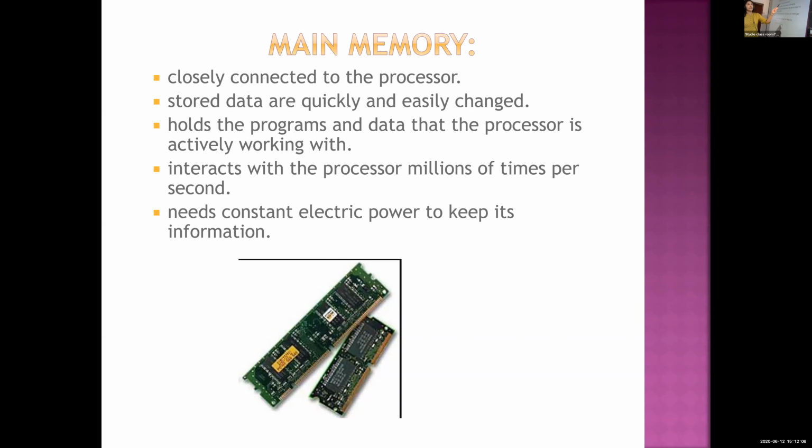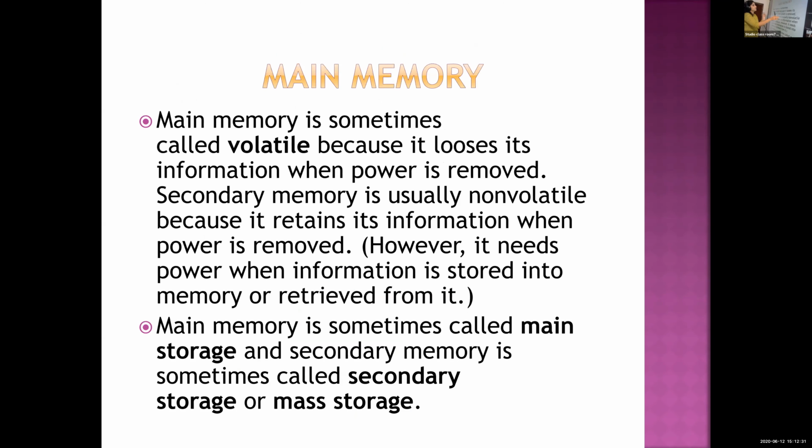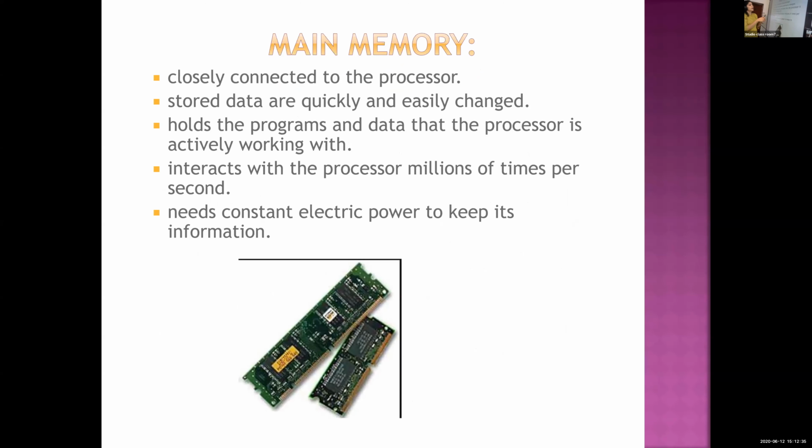It is closely connected to the processor. That means whatever we are doing at the present time, where you are working, we are working in primary memory, in RAM. So every data is going directly to the processor. That is why this main memory is very closely connected to the processor. Then stored data are quickly and easily changed.